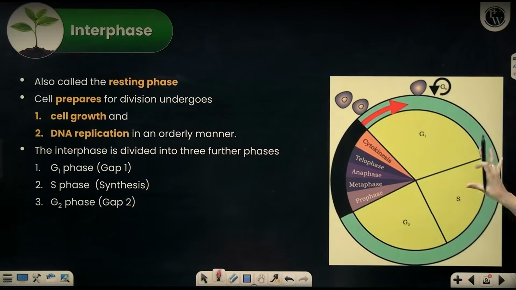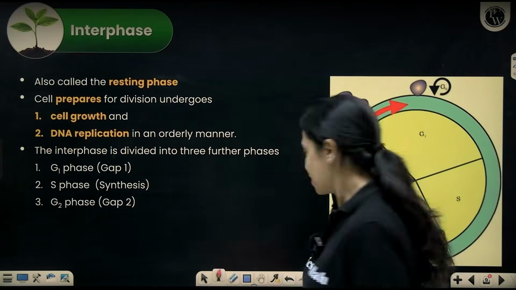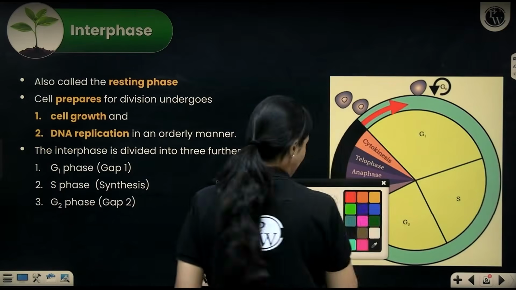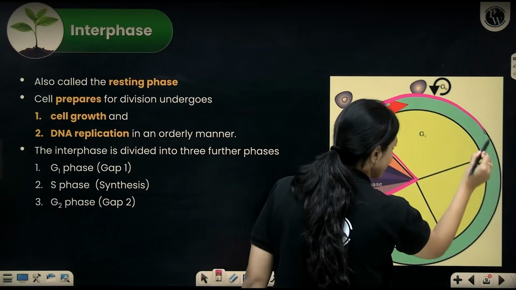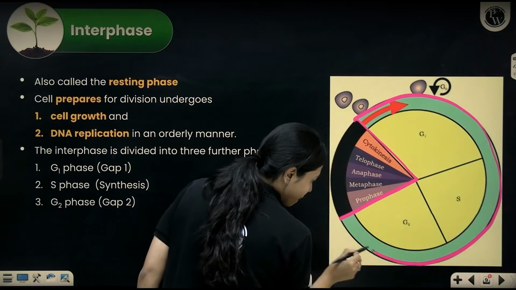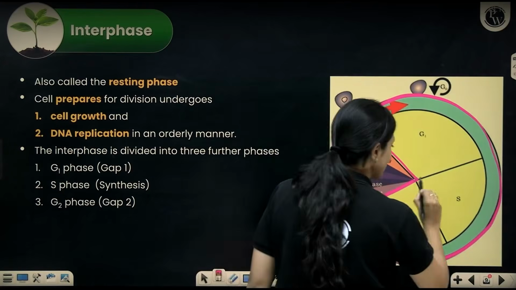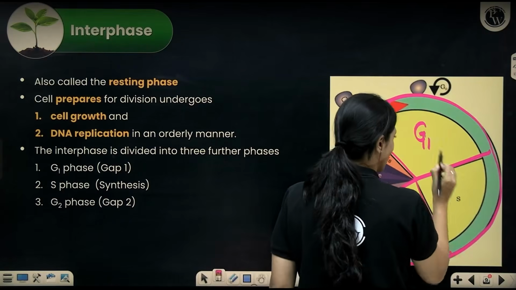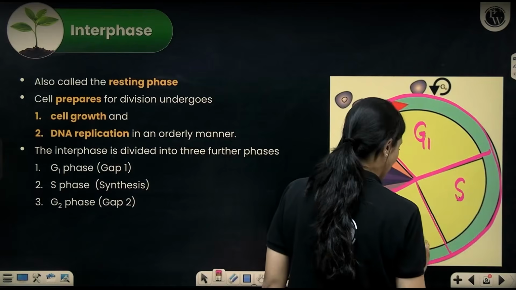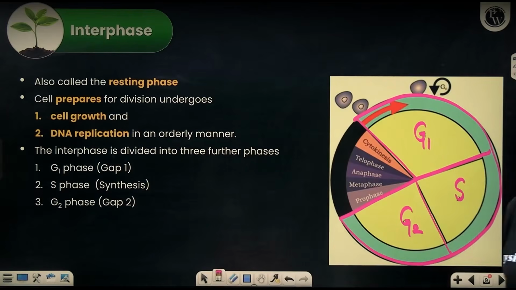Now, within interphase, you have three subphases. I told you that this is interphase, right? Whatever I'm outlining in pink right now, that is our interphase. Within interphase, you have three subphases that are called G1, S and G2. First G1 phase, then S phase, then G2 phase, exactly in this order.